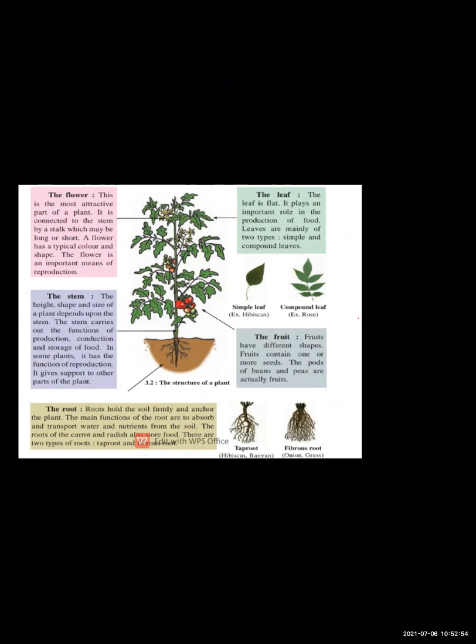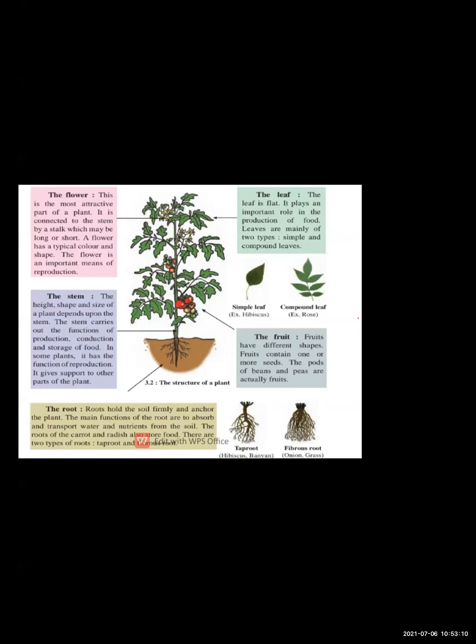Now flowers, as you all know, are a very attractive part of the plant. So many insects and people also get attracted towards the flower. Yes, most of the people like rose. So why do we like rose?